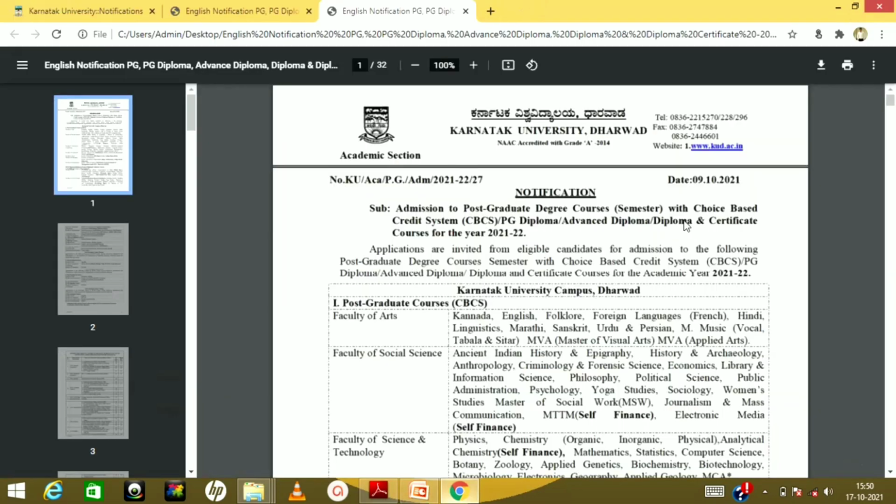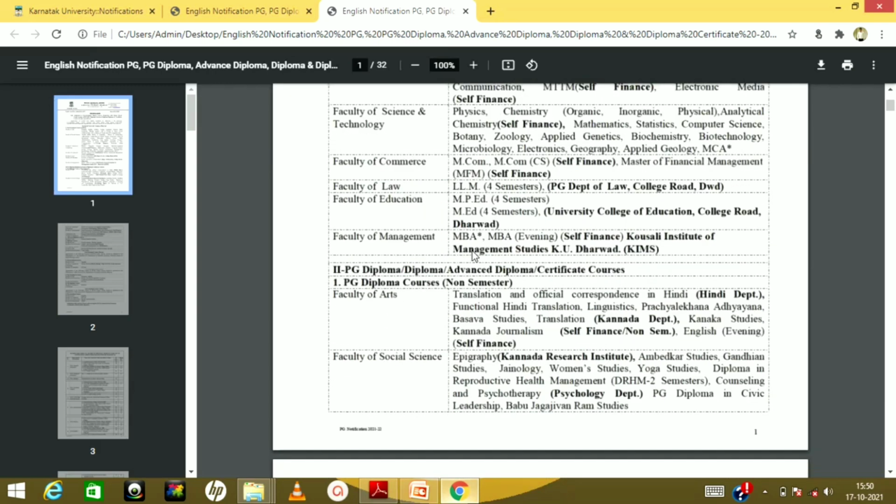So this is the English version of the notification. They say that it was dated 9th October, and there are so many different subjects in which you can apply based upon what is your UG course. So for commerce it is MCOM, MCOM CS, Master of Financial Management, and even there is one more PG diploma course. So I will talk only about MCOM.